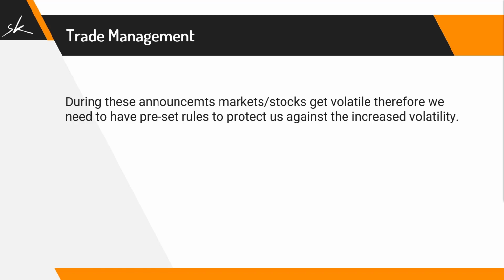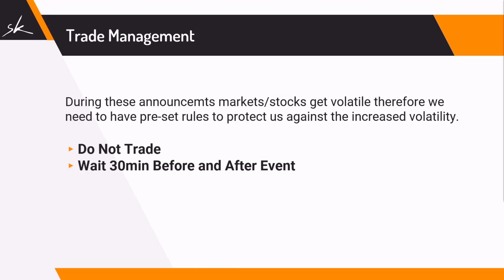against this increased volatility. Every trader has a different personality style. Some are conservative, others aggressive. I will share different rules which can be used during these key events. You can choose the one which matches your personality style. As a conservative trader, you can avoid taking trades during key announcements. You can wait 30 minutes before and after the event. This is the time when the stock will be most volatile.